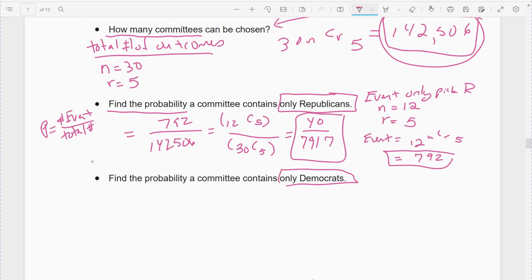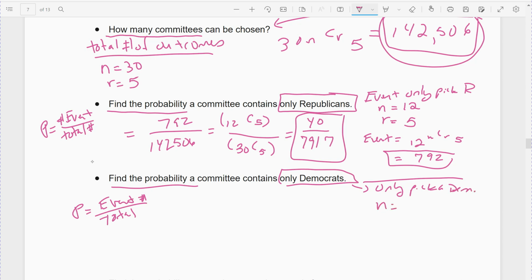All right, let's do the same thing, but now with only Democrats. So again, probability is my event over my total. Same total. This time, though, the event is I only pick Democrats. So the total number of Democrats was 18. Still going to choose 5 of them for the committee. I'm just completing my group with Democrats only. So 18 Democrats to choose from, and we're going to pick 5 of them for the committee. So my event is 18 combination, choose 5. And so there's a grand total of 8,568 committees of all Democrats if I have 18 and I'm picking 5.